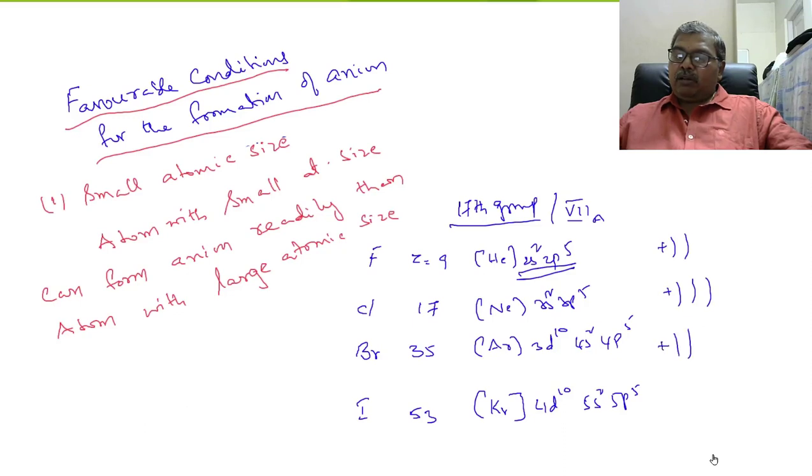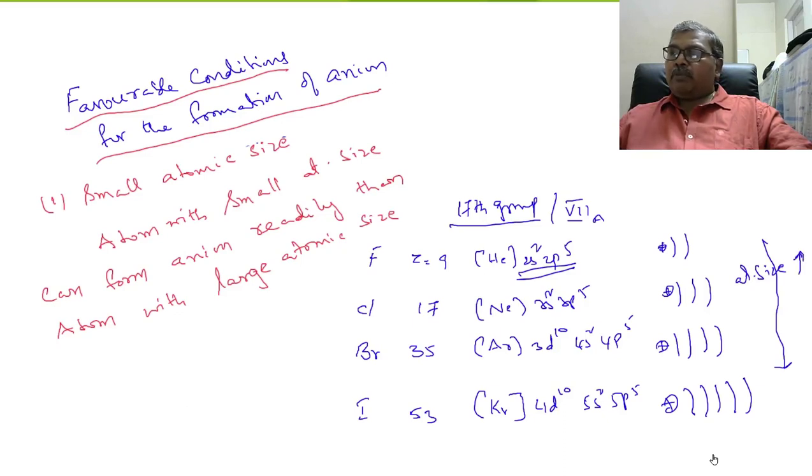In bromine, electrons are present in the fourth orbit, and in iodine, five orbits are present around the nucleus. Right? So as we move from top to bottom, atomic size increases. Therefore, the distance between the nucleus and outermost orbit increases.